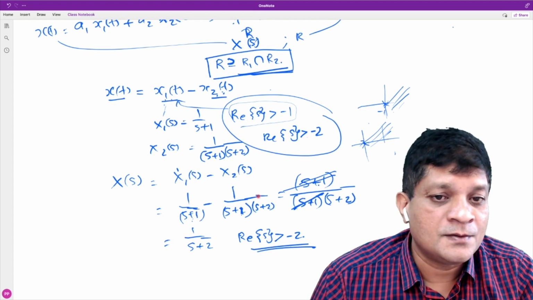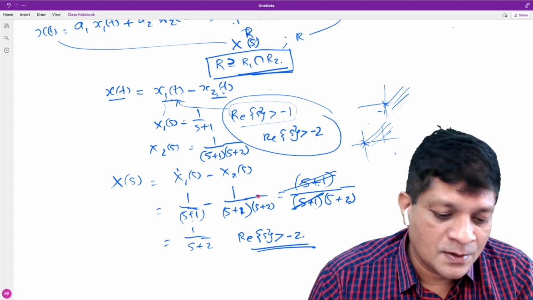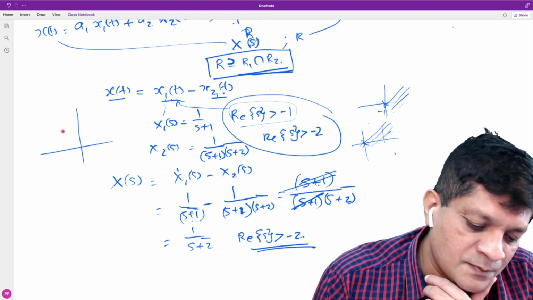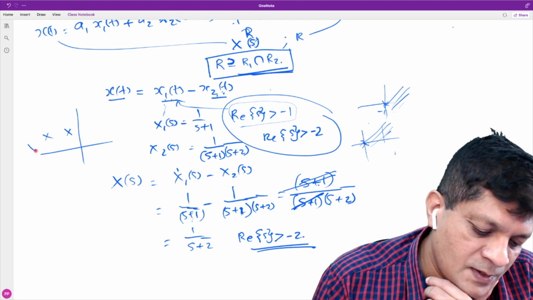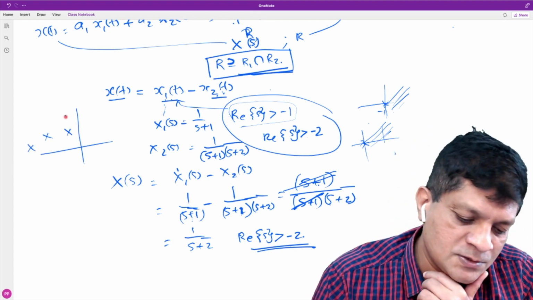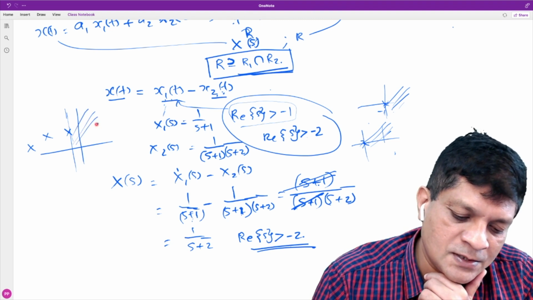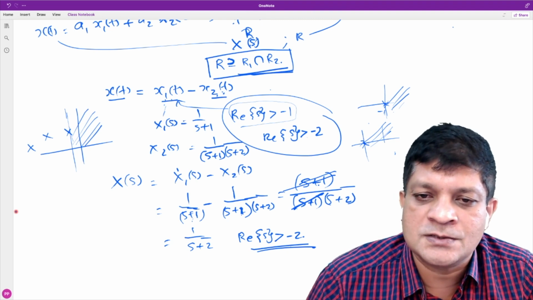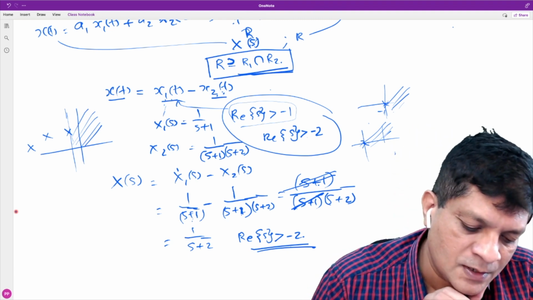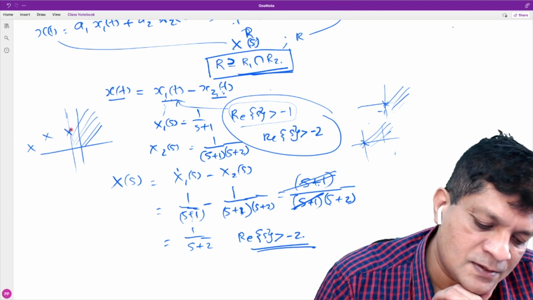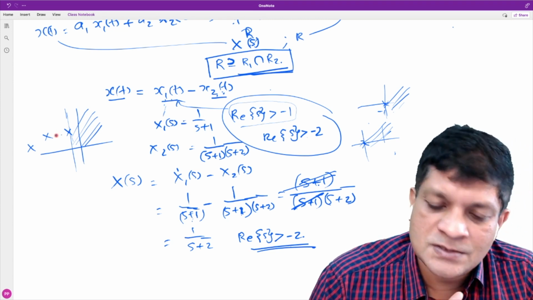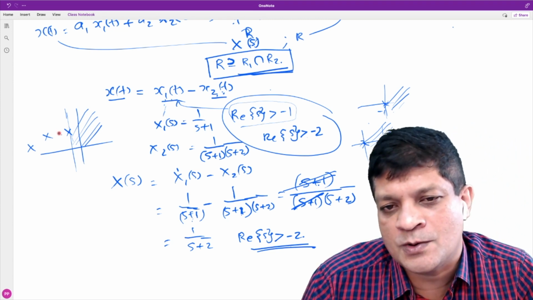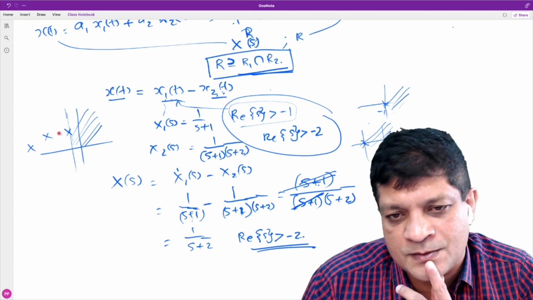It may or may not expand, because suppose you consider a case where there are 3 poles, and it is a right-sided signal. Now when you combine this with another signal using the linearity property, one or more of these poles may get cancelled.